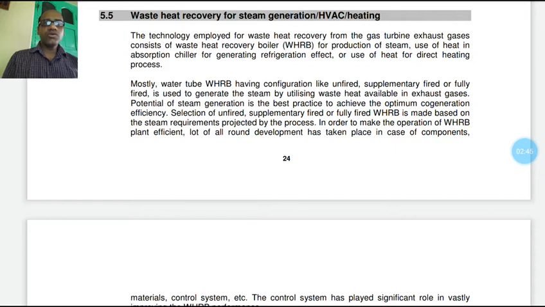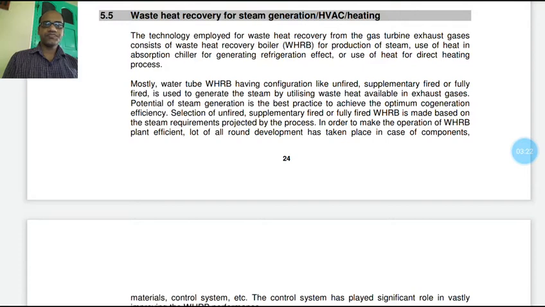The technology employed for waste heat recovery from the gas turbine exhaust gases consists of a waste heat recovery boiler, that is WHRB, for production of steam, use of heat in an absorption chiller for generating refrigeration effect, or use of heat for direct heating processes.